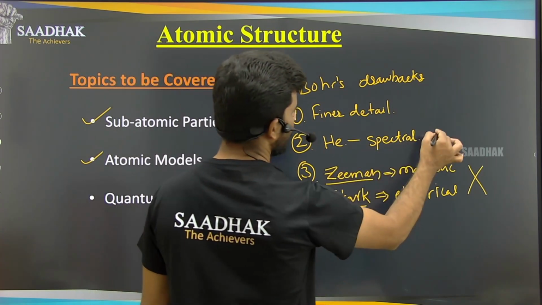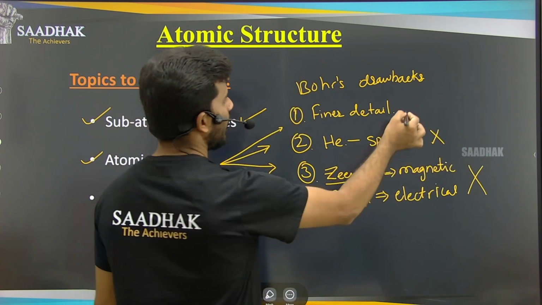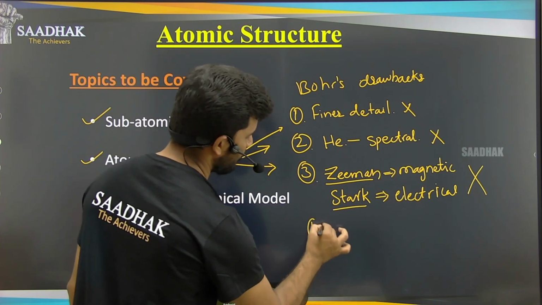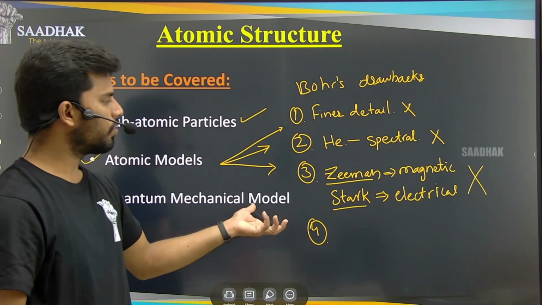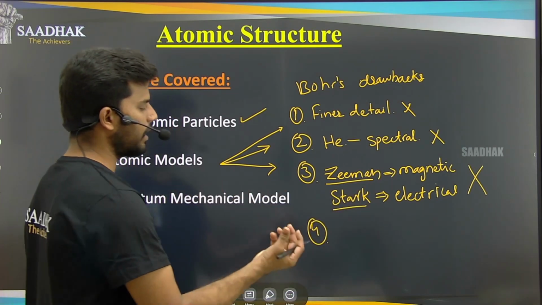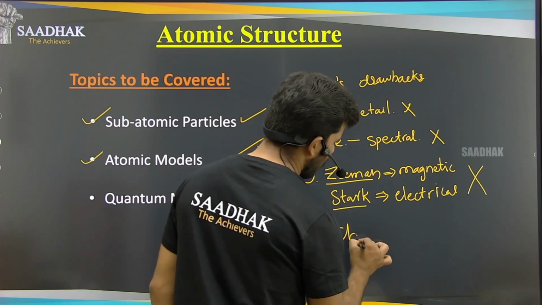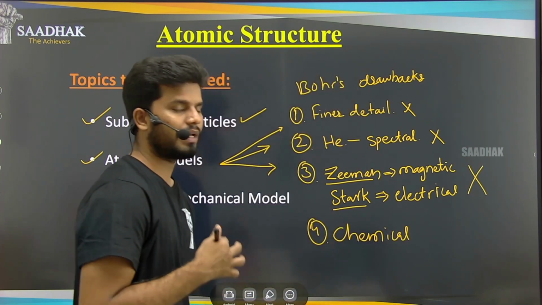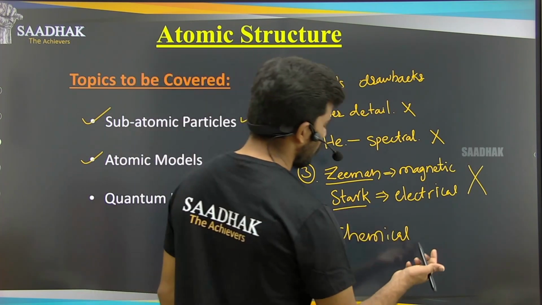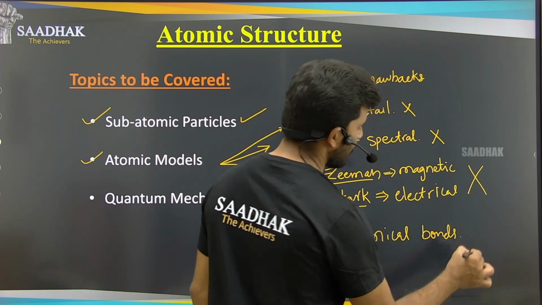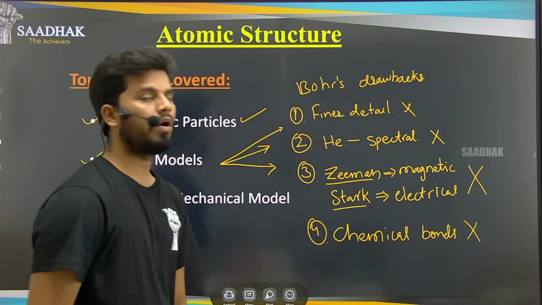And he was also not able to explain the helium spectrum, and the finer details were also not explained by him. And another point that we discussed: how the atoms form bonds. How the chemical bonds are formed between atoms of different elements, or different molecules. Chemical bonds were also not explained by Bohr's model.